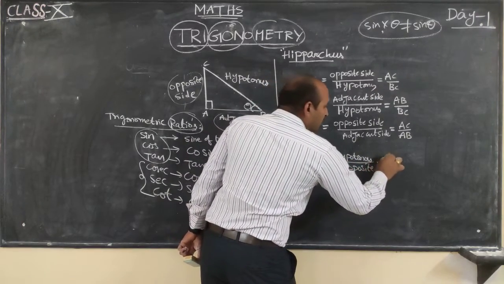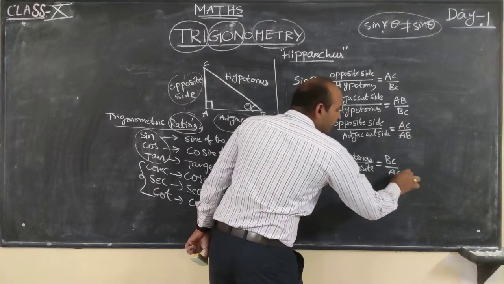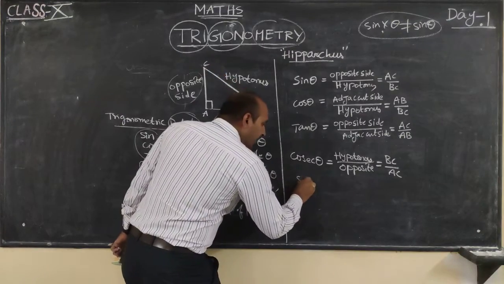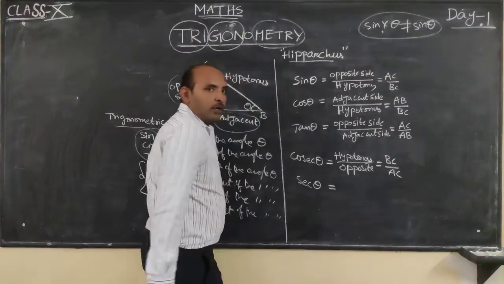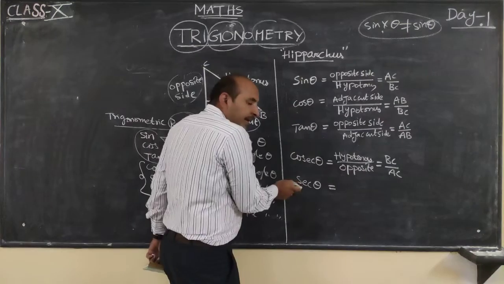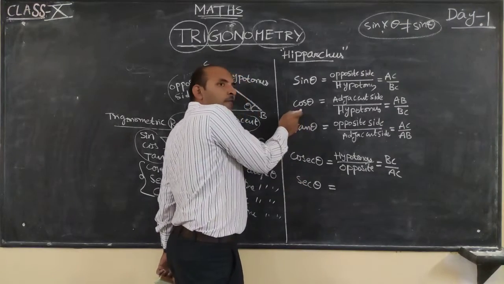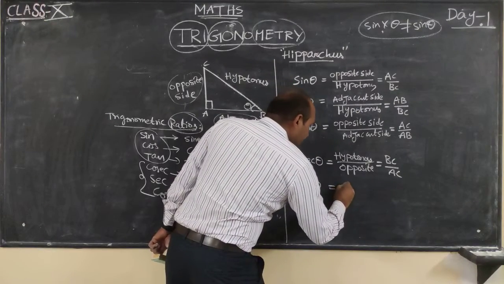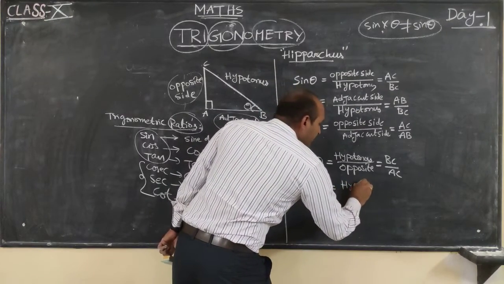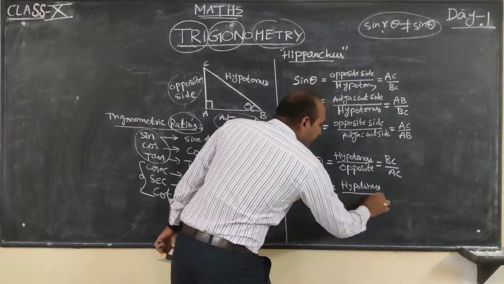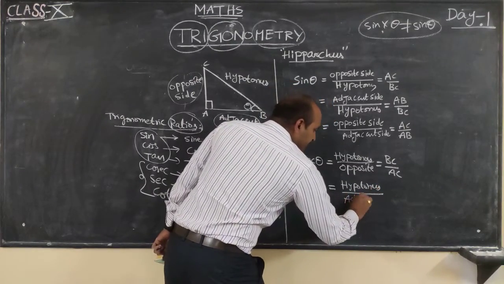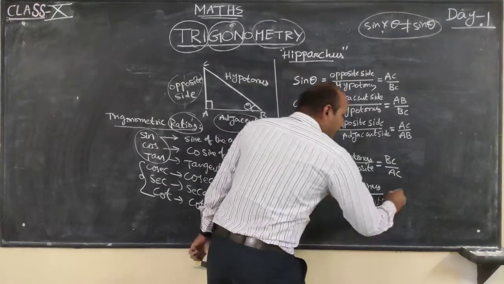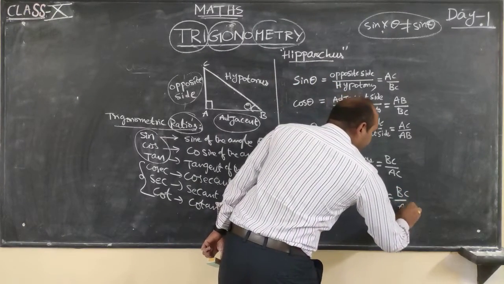Opposite side, which is equal to BC by AC. Next value, secant theta. Secant theta means what? It is the reciprocal of cos theta. So reverse the fraction: hypotenuse by adjacent side, which is equal to BC by AB.